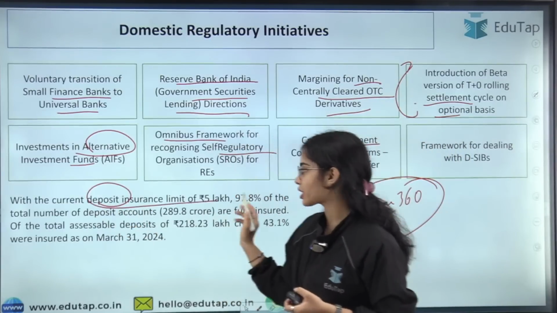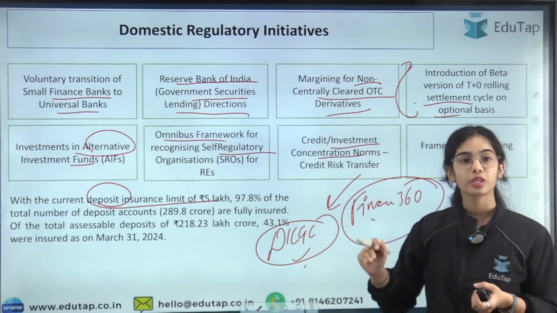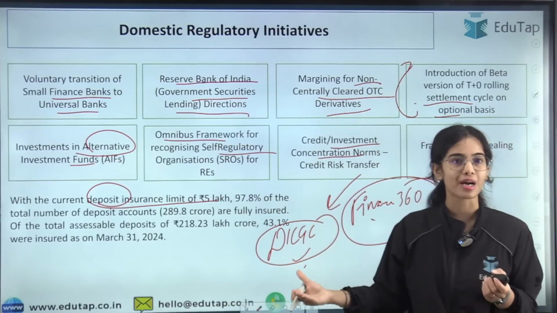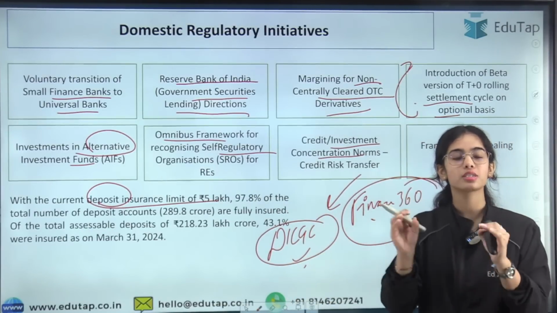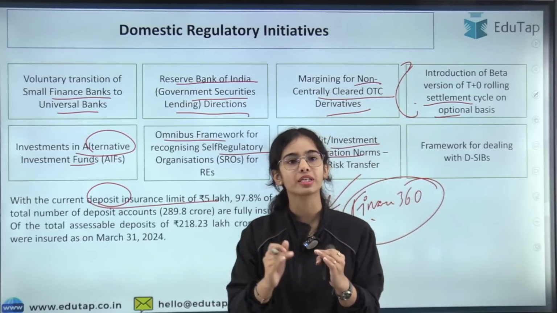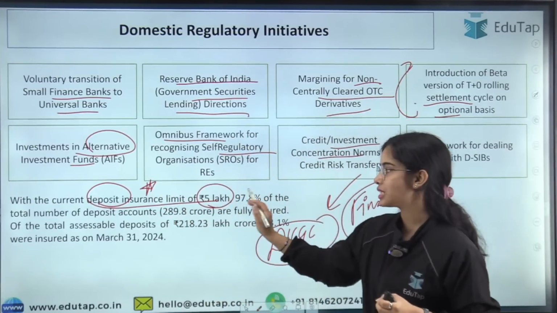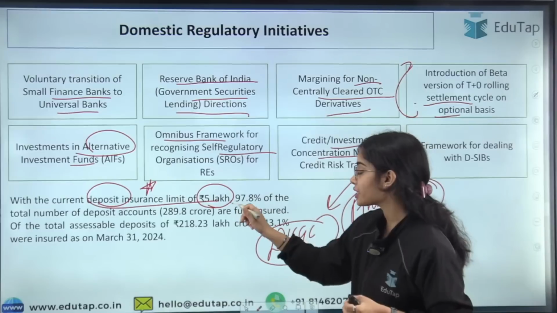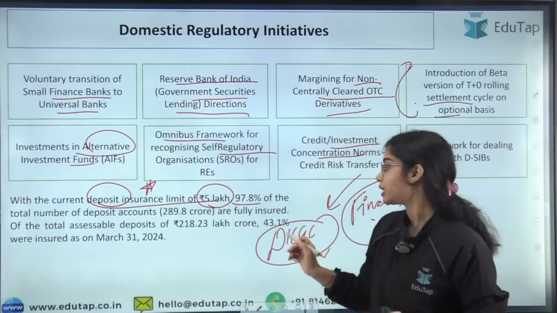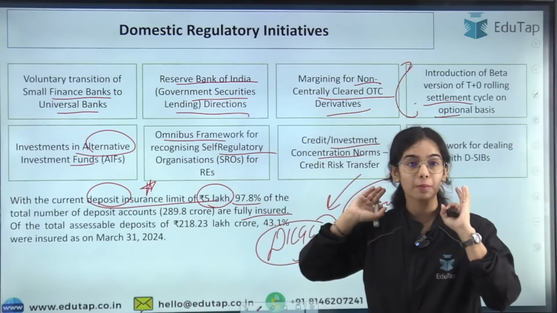Now, with deposit insurance, there is the DICGC, the insurer of deposits in the banking system. DICGC is a wholly owned subsidiary of the Reserve Bank of India and insures the amount we deposit in banks, up to 5 lakh. With the current deposit insurance limit of 5 lakh rupees, nearly 97.8% of the total number of deposit accounts are fully insured.